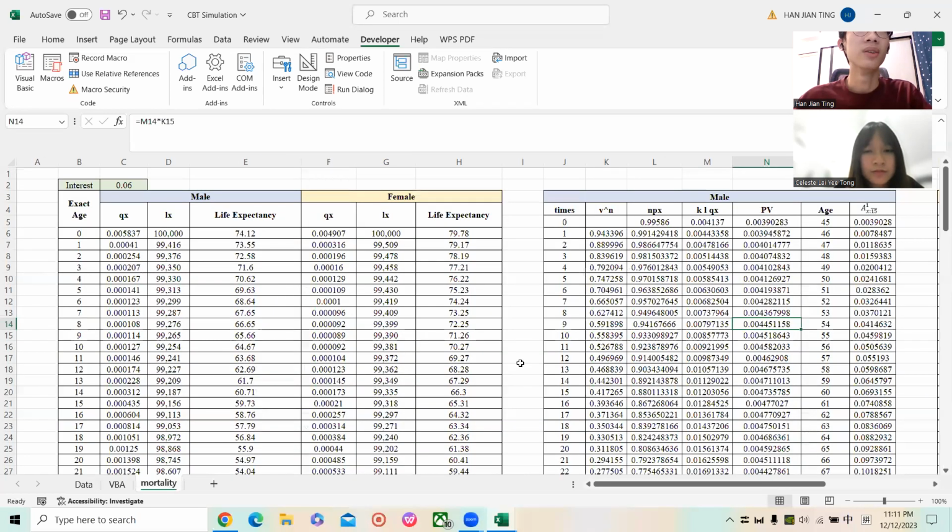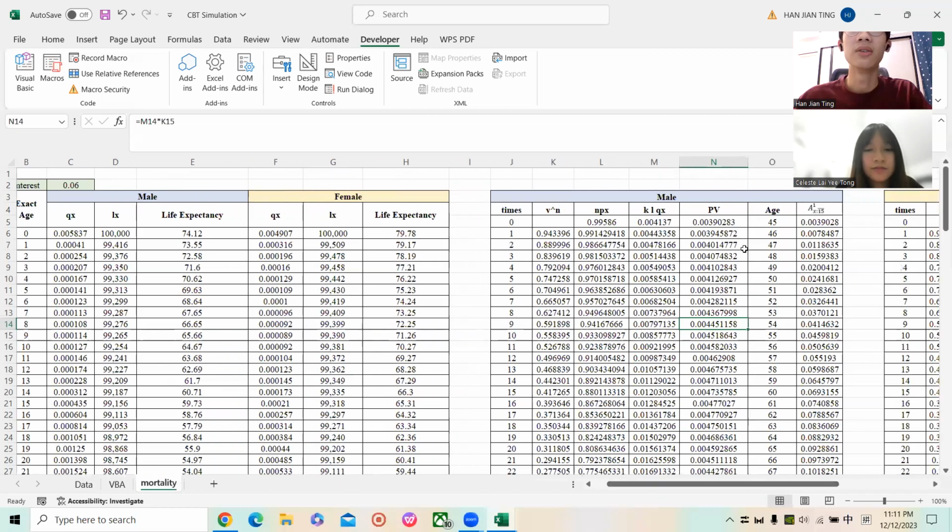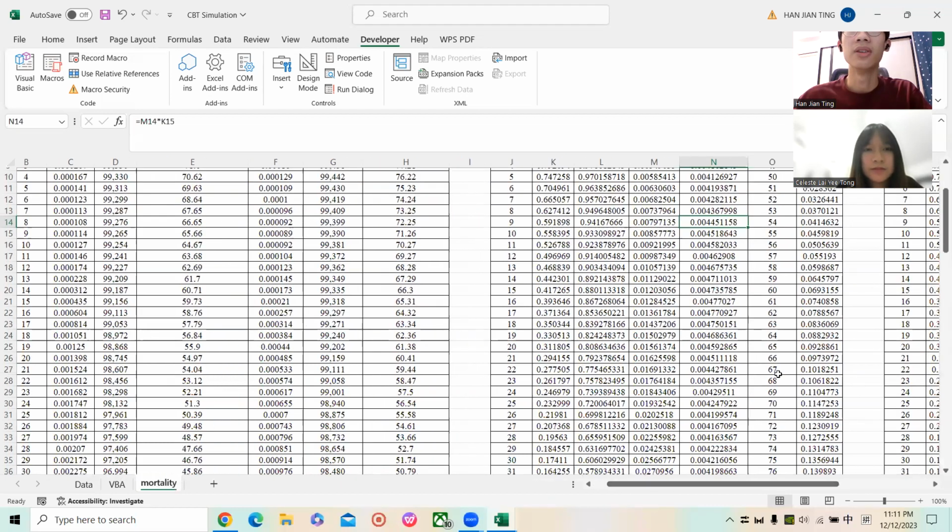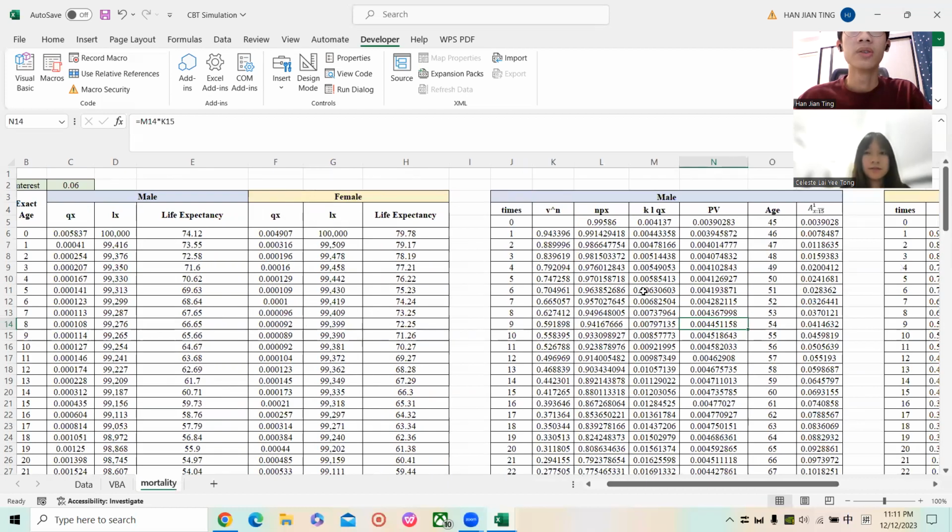Here are the mortality tables we found online from the United States government Social Security. Here QX means the death probability, and LX means the number of persons living. We are just using the QX and focusing on ages 45 until 85. Because we are using the life insurance, the formula is V to the power n multiplied by KQX.